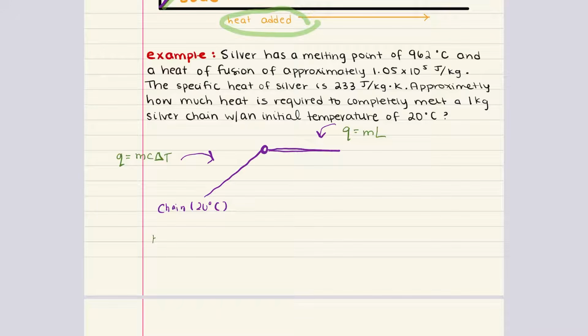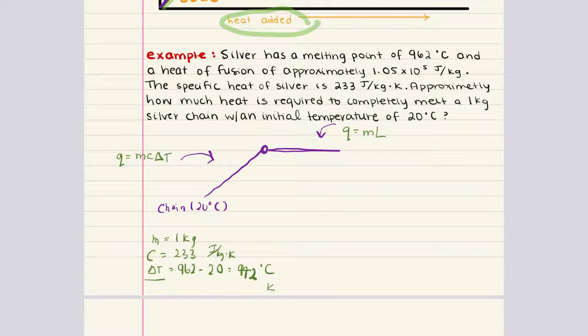We know that the mass is equal to 1 kilogram. The specific heat capacity for silver is 233 joules per kilogram times Kelvin. And delta T is going to be final temperature minus initial temperature. So that's 962 degrees Celsius minus 20 degrees Celsius. That's 942. All right, and this is in units of degrees Celsius or in Kelvin.